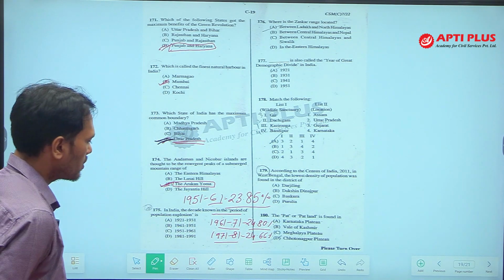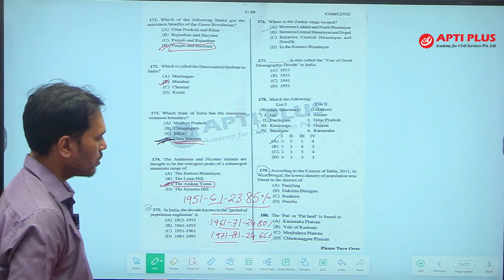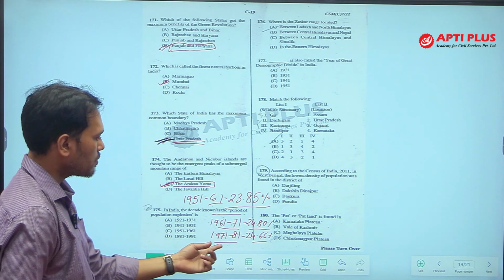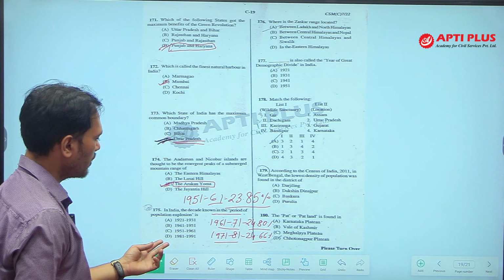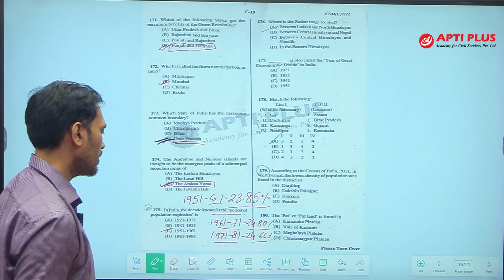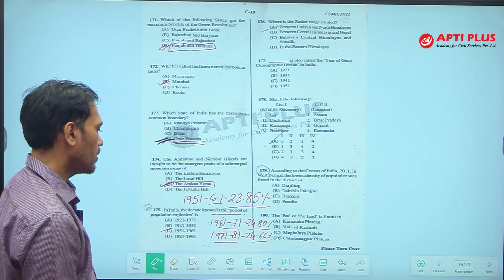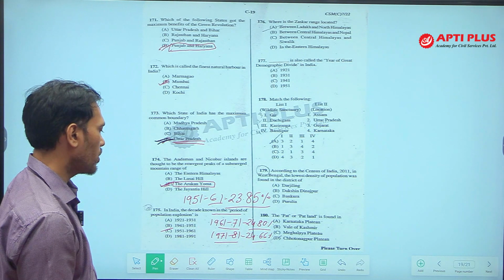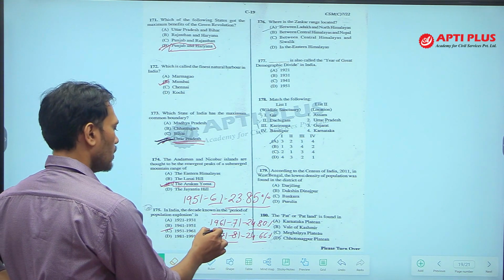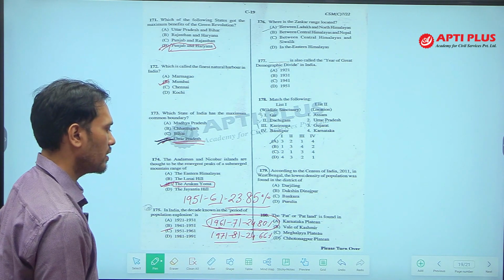Now, the problem is 61 to 71, when we have seen the highest population growth rate, that is not in the option. The second highest population growth rate is also not given in the option. So, the only option left is C, 1951 to 61. It is because of partition and migration that the population of India increased hugely, but maximum growth we have seen in 61 to 71.